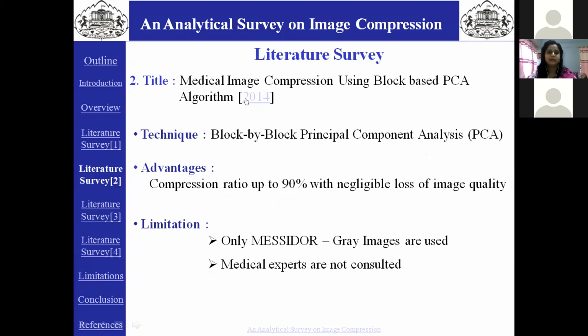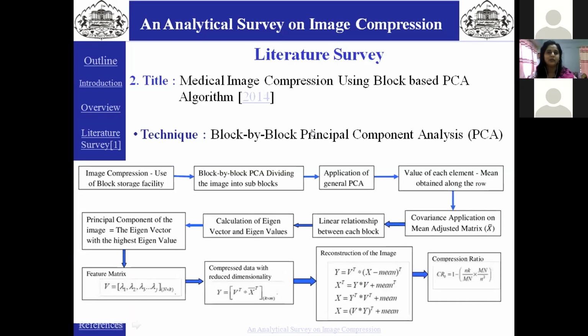The second paper is a 2014 paper, medical image compression using a block-based principal component analysis algorithm. Principal component analysis is a dimensionality reduction method in which a large data set of variables is transformed into a smaller one. This is a block by block principal component analysis in which a Messidor medical image database of average image size 2240 by 1488 is divided into blocks.